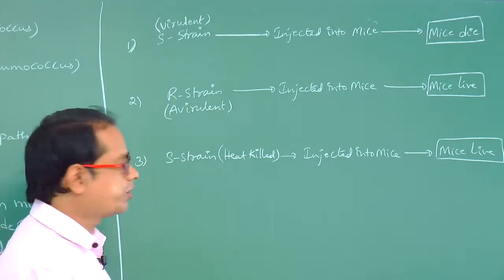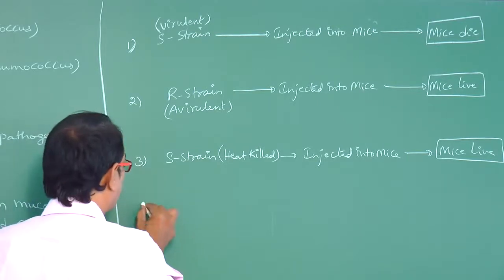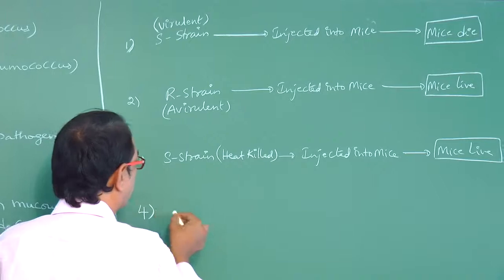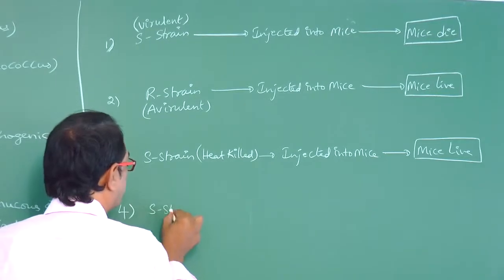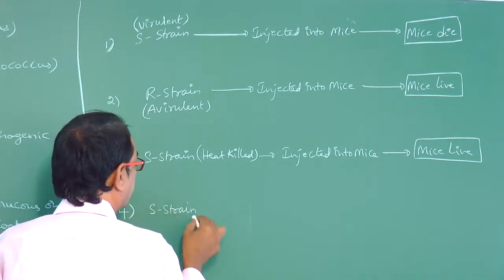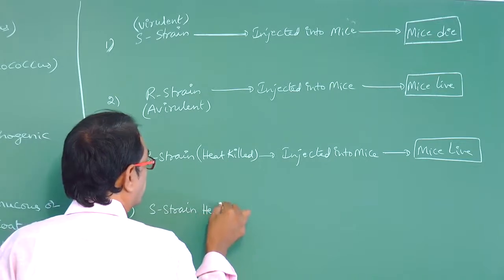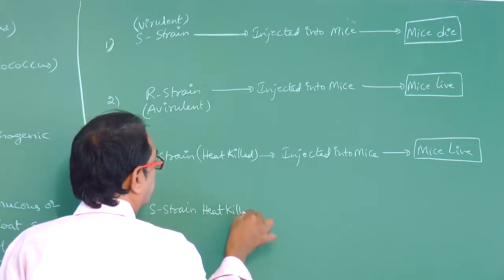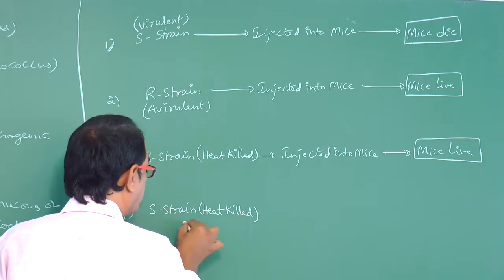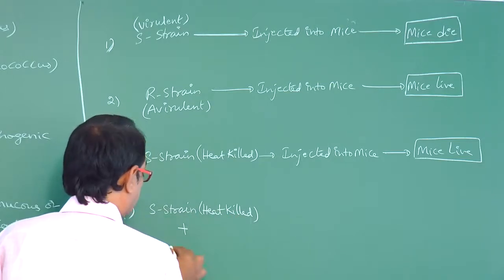And the fourth condition, this is the fourth condition: heat killed S strain plus R strain.